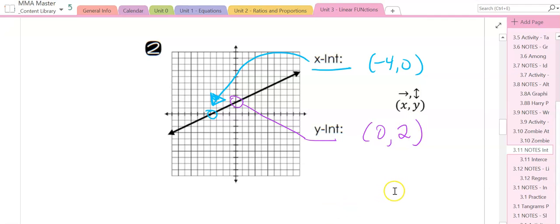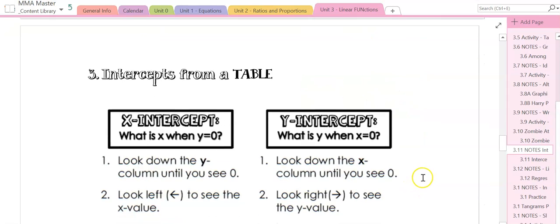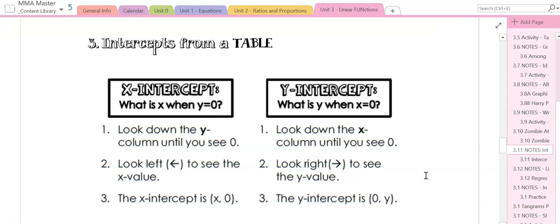Those are really the easiest ones to identify. They're super easy, and these are the ones that usually show up on tests. The third part, and there's 4 parts, so we're almost done, is intercepts from a table. Now, this is kind of the exception. To me, these are a little bit more confusing to identify, and I usually don't see them, okay?